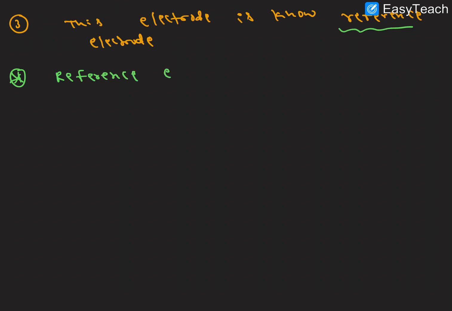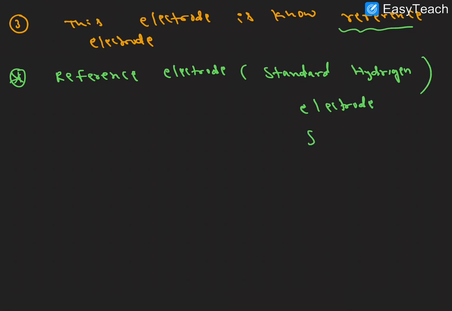So next, the reference electrode. This is also called the standard hydrogen electrode. We are taking the standard hydrogen electrode here. This can also be represented as SHE or NHE, normal electrode or standard electrode.